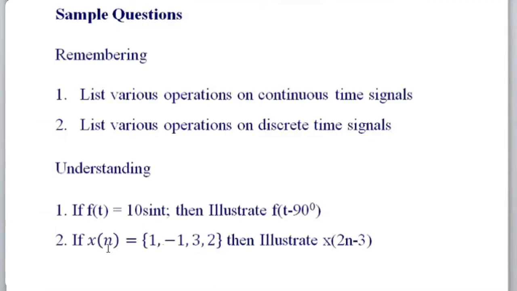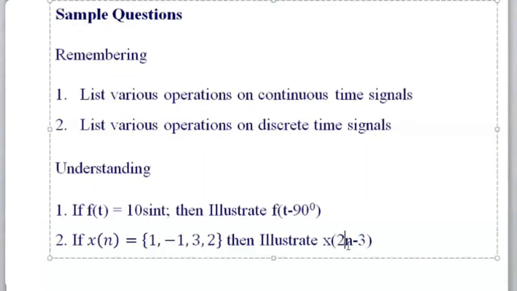Okay, let us assume this is my x of n. x of n is this value. The meaning here is when n equal to 0, my output is 1. When n equal to 1, the corresponding value is minus 1. When n equal to 2, the corresponding value is 3. When n equal to 3, the corresponding value is 2. I want to draw x of 2n minus 3. How do I draw? In the x-axis, it will be n. When n equal to 0, if I substitute n equal to 0, this will become x of minus 3. x of minus 3 is 0 because all other values will be 0.